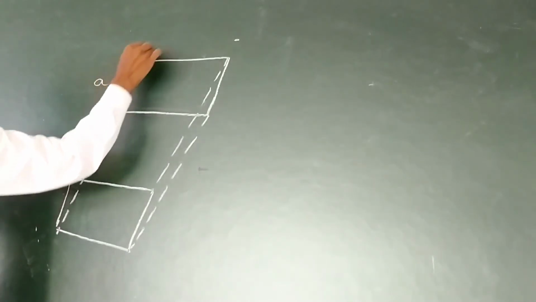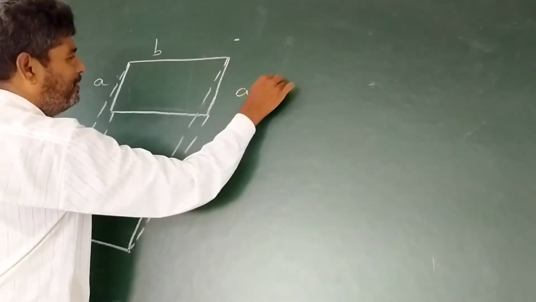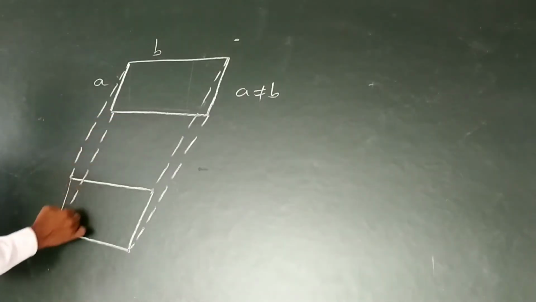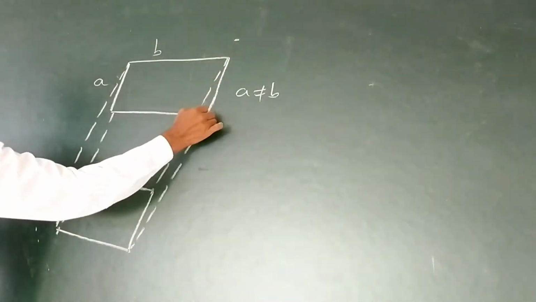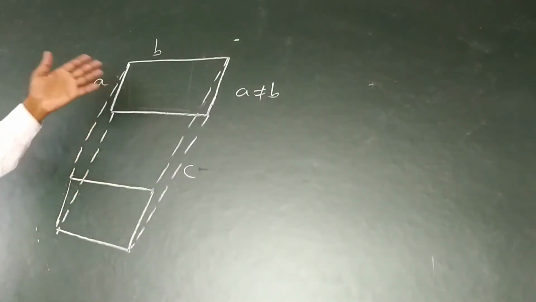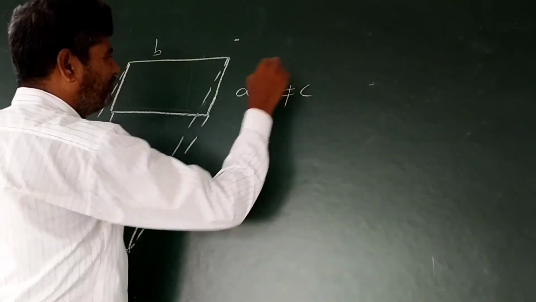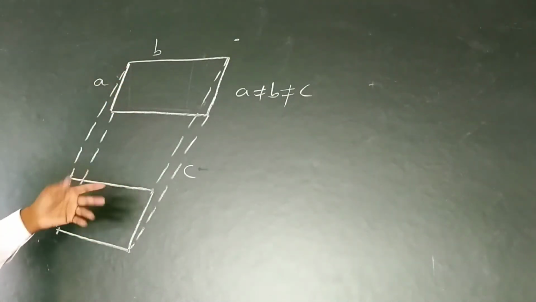Now look clearly at this plane. Suppose this is A, this is B. The lengths of A and B are not equal, A not equal to B. And suppose this is C, either this or this length is C. C is neither equal to A, nor equal to B. A not equal to B, not equal to C. All the three sides A, B, C are not equal to each other.